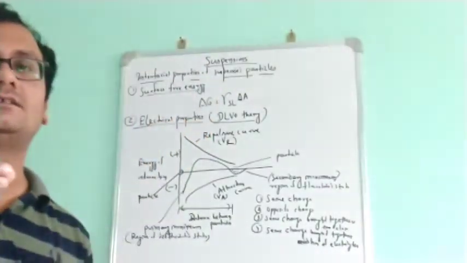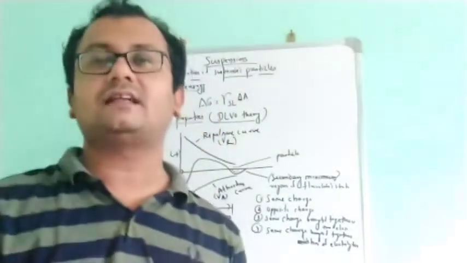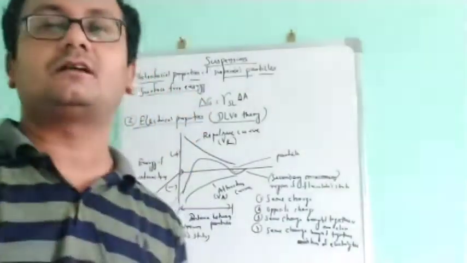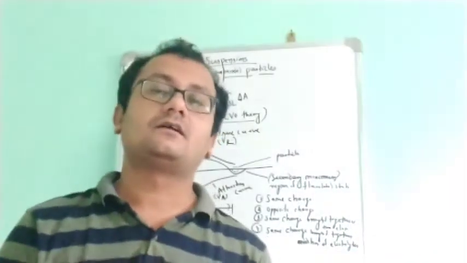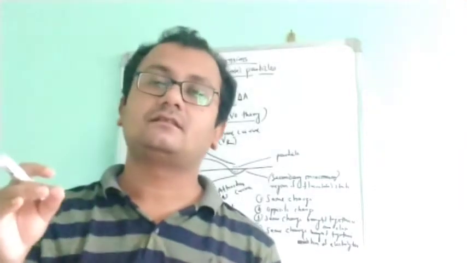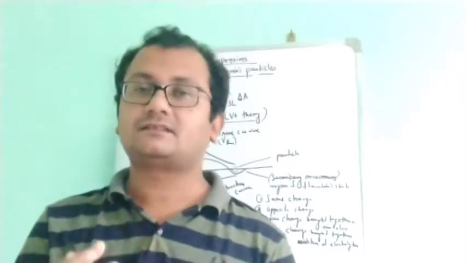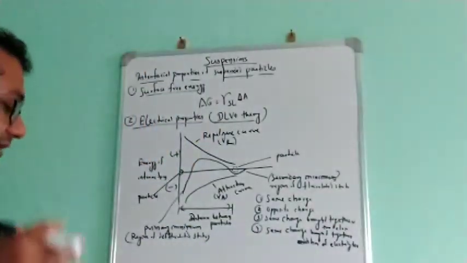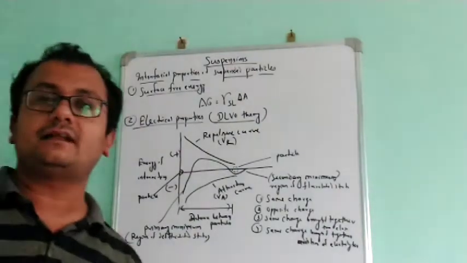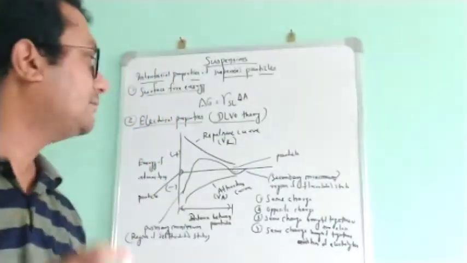So it should not settle rapidly, and it should have an optimum viscosity so that it has good pourability. It can easily come out from the bottle or packing container. And if it is a suspension in injectable form, then it should have good syringeability. Syringeability means it can easily come out from the syringe needle. So there are different types of ideal properties, and it should have them so that we can use it for a particular formulation and particular drug.